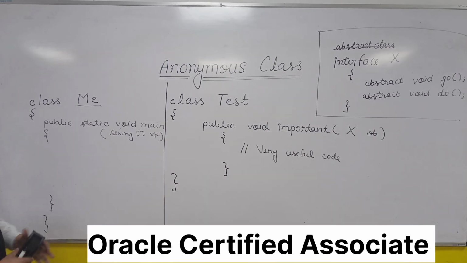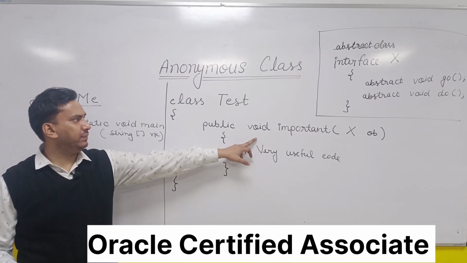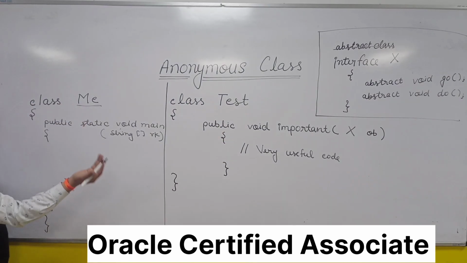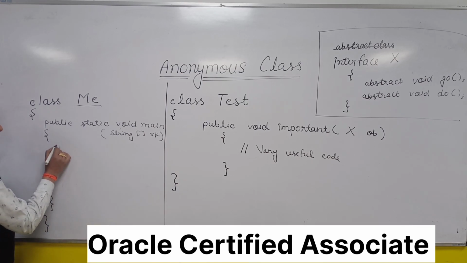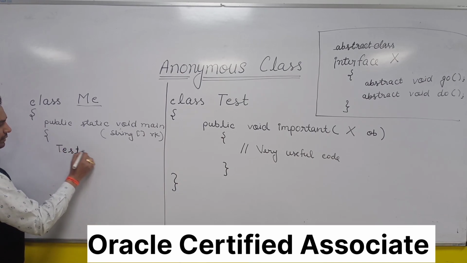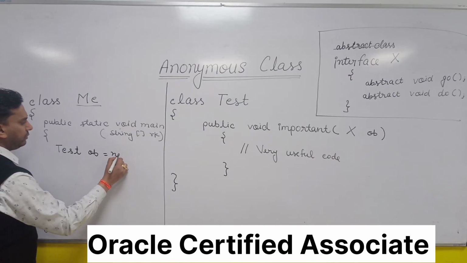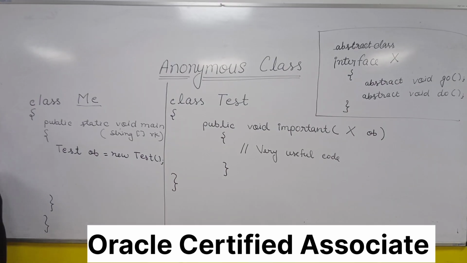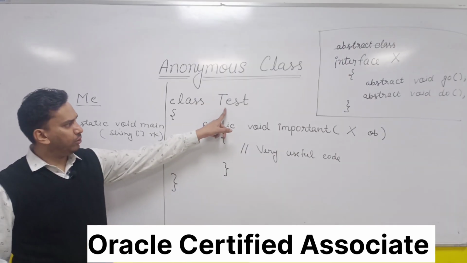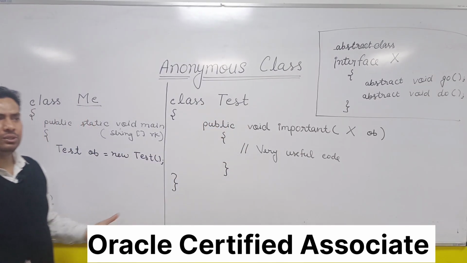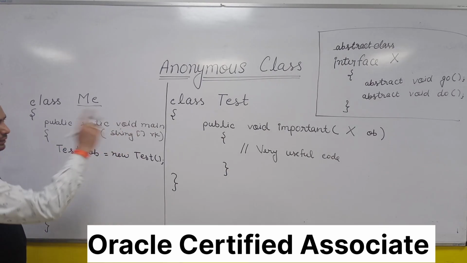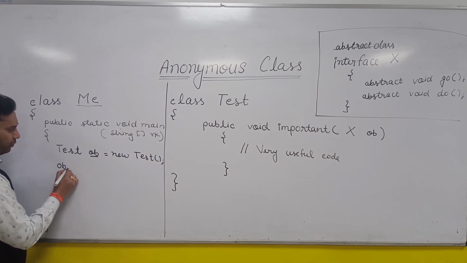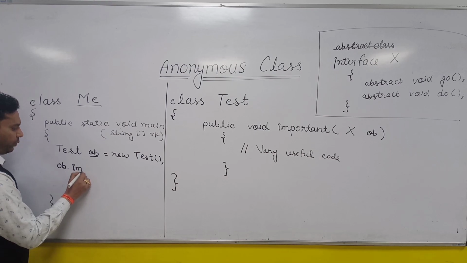I have to access this method of some other class, so definitely I'll have to create the object of this class. First of all I'll create the object of test class, and test is a normal class, so I can create its object in the normal manner. I'll write test ob is equal to new test. So I have created the object of class test. Now we have the object of test, so can we call the important method? I'll try to call the method important using the object reference ob, so I'll write ob dot important.